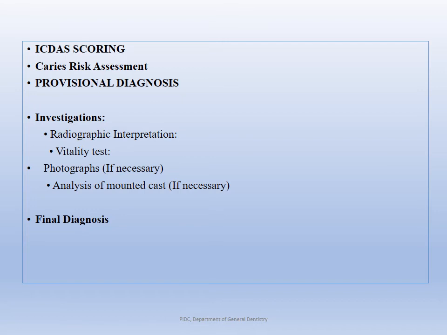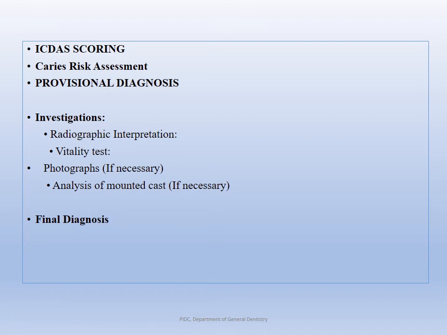Now, if you think that the information you have already procured is sufficient, for example, if you are examining the patient for caries and, by looking at the tooth with an ICIDAS 04 or 03, you already know it is caries, and it is incipient caries or just a cavity which can be restored without necessity for further investigation, we can work out the treatment plan based on the provisional diagnosis itself.